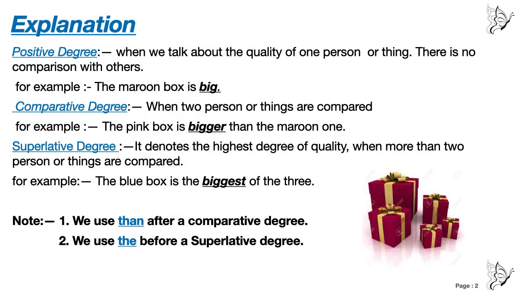And the explanation says when we talk about the quality of one person, we are not comparing. When we are comparing, it comes under comparative or superlative degree. When comparison is done, it is done between two persons or more than two persons, two things or more than two things. But in positive degree there is no comparison. Did you get that? In positive degree there is no comparison with others.